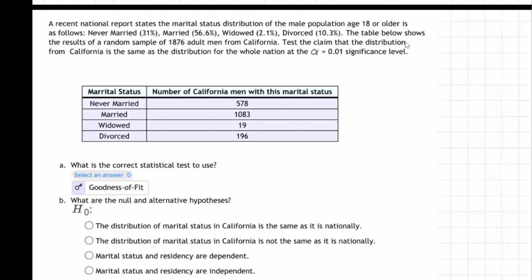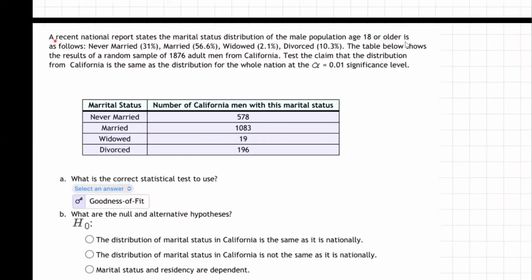This question reads, let me make it a little bigger here. A recent national report states the marital status distribution of the male population age 18 or older is as follows. This is guys in America, male population, right? National report, so it's America. Never married, 31%, married, 56.6, widowed, 2.1, divorced, 10.3. The table below shows the results of a random sample of 1,876 adult men from California. This is a California man.